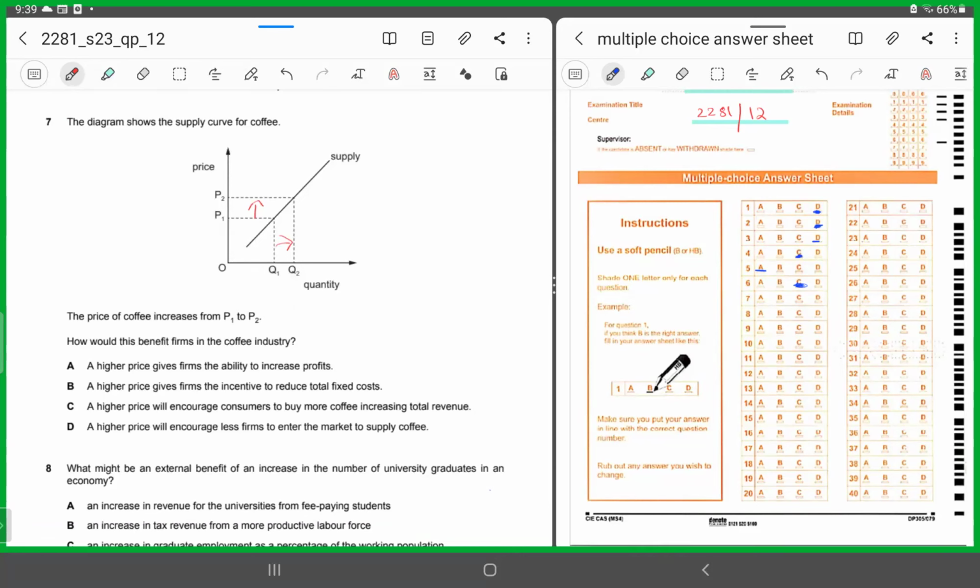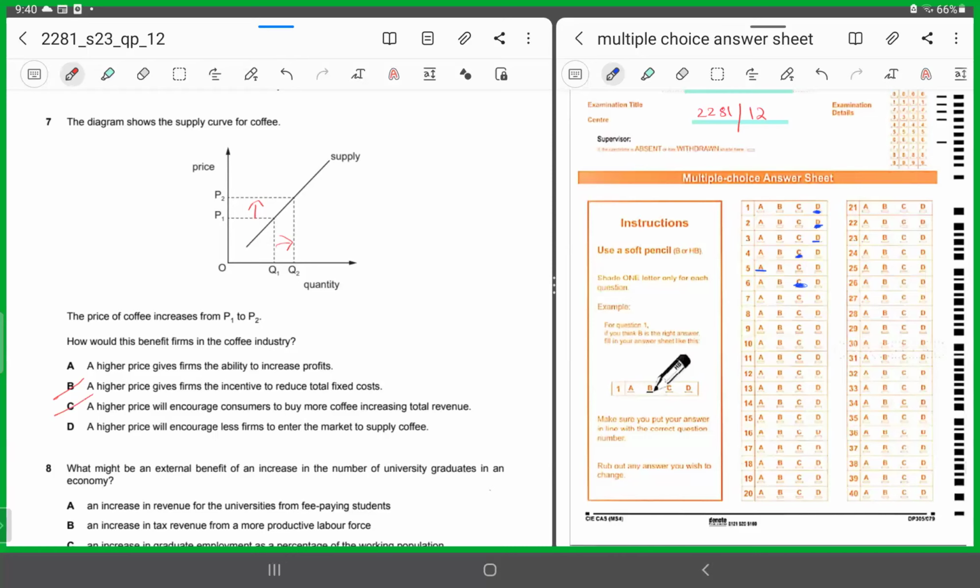C, a higher price will encourage consumers to buy more coffee. You think the consumers are going to buy more coffee, but it's showing a supply curve. There's nothing to do with the demand curve. And even if you do not know anything about the demand scenario in this case, at higher prices the consumers won't be willing to buy more coffee. And it has nothing to do with the total revenue in this situation. It would increase the total revenue if the demand would have been falling due to increase in prices. So it's been chopped off.